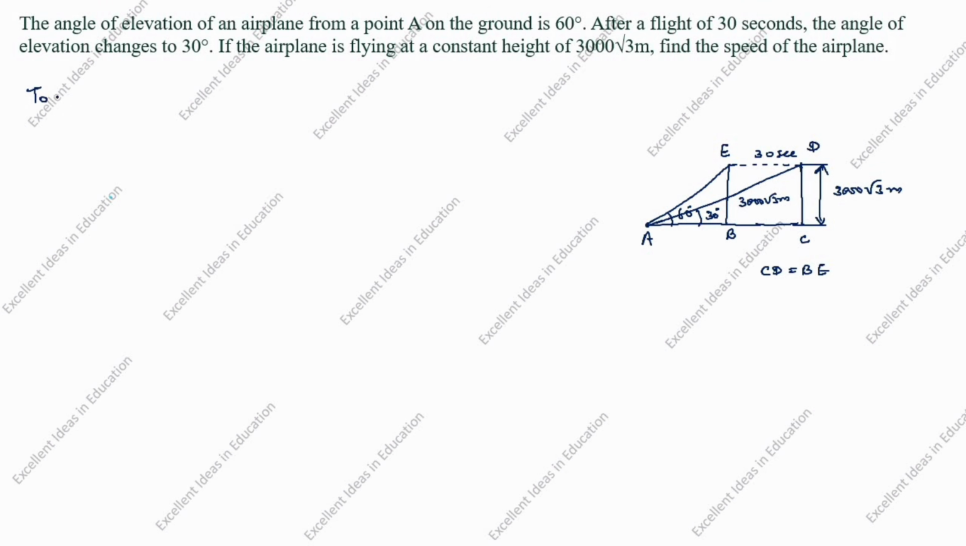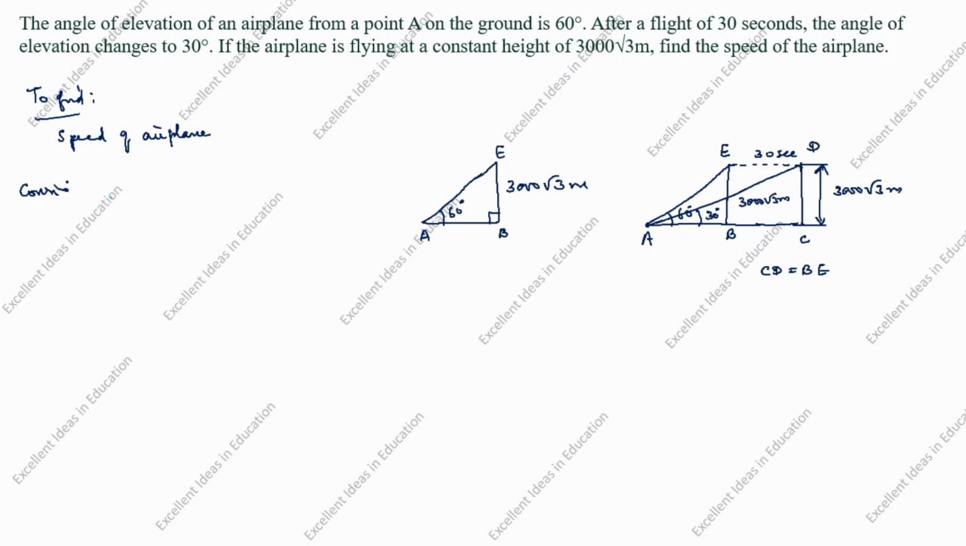To find the speed of airplane, first find the distance traveled by airplane in 30 seconds. After that, we will find speed. First, we will take triangle ABE. This is right angle triangle. 60 degree. ABE. This height is 3000 root 3 meter.